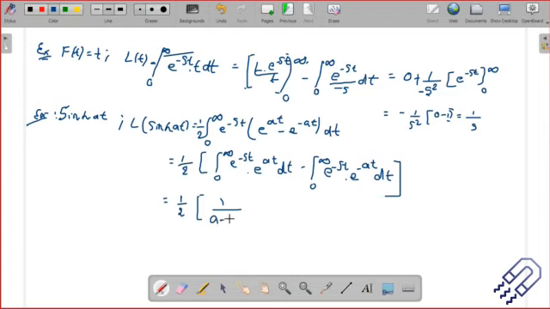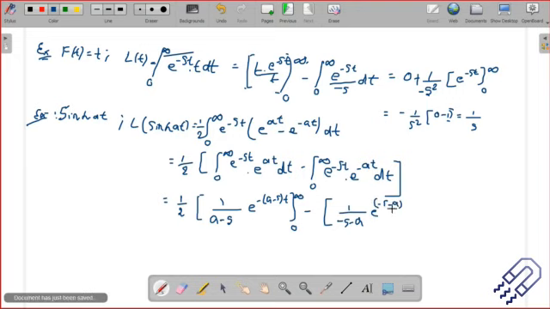So a minus s, you take it out, and then e to the power minus of a minus s into t. Now we can take 0 to infinity, similarly minus, and then 1 divided by, this is minus s minus a, e to the power minus s minus a into t dt. Integrated already, 0 to infinity.